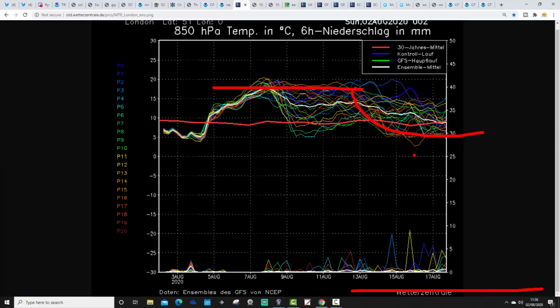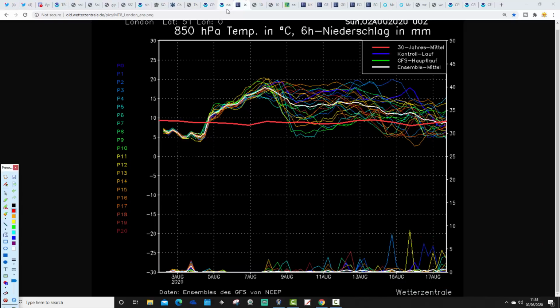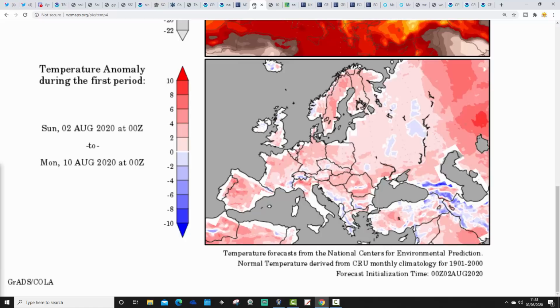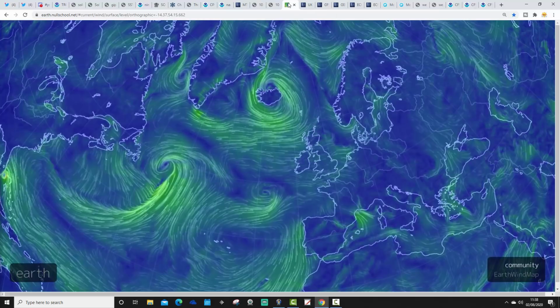It does start to cool down then, but this second week of August is shaping up to be very, very warm, potentially across many parts of the country, and a lot of dry weather to come as well. There's barely any precipitation spikes until around the middle part of August, and then it does perhaps start to get a little bit cooler and also a little bit more unsettled. Temperature anomalies from the 2nd to the 10th of August are warmer than average, and this does encompass the next couple of days, which are cooler, of course, so expect these to trend hotter over the next few days. Precipitation anomalies also looking drier than average, particularly so for England and for Wales as well.